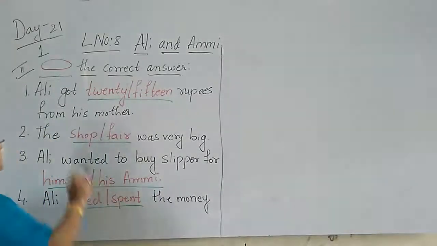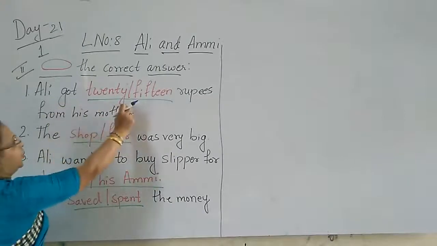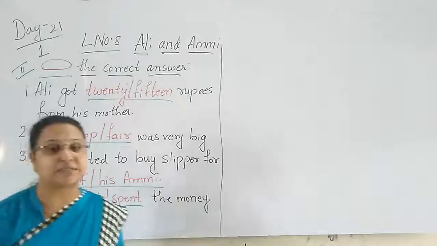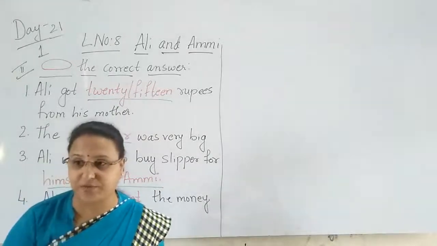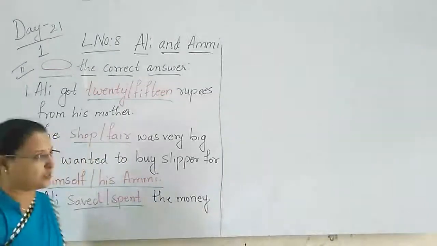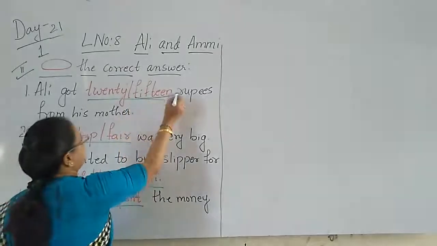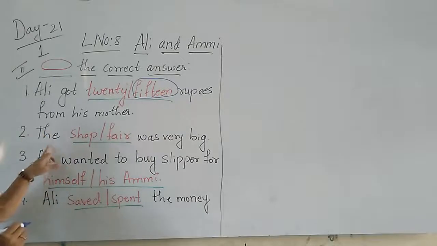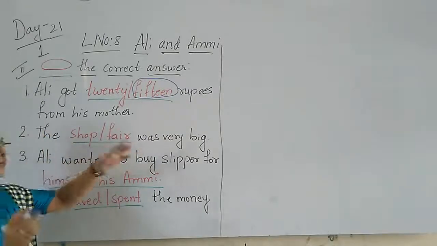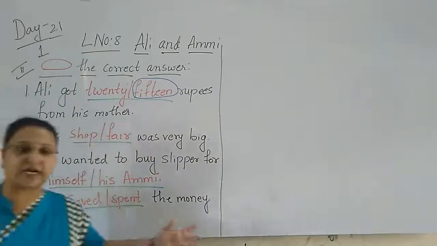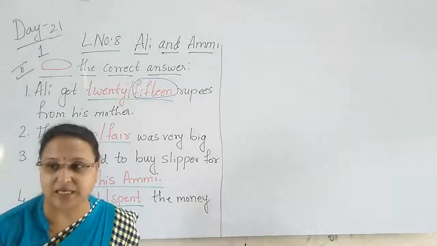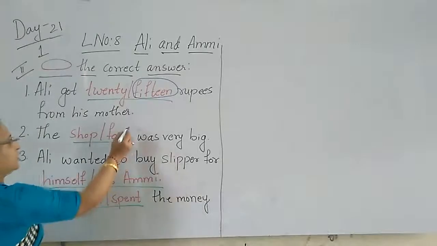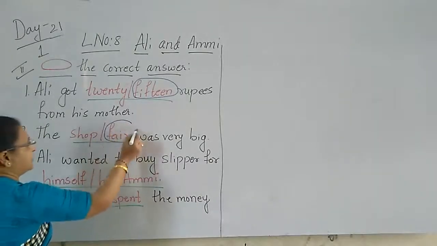So here, Ali got 20 or 15 rupees from his mother. How much money had his mother given to Ali when he was going to the fair? 15 rupees. So circle this 15. The shop or fair was very big. Where had he gone to buy the slippers for his mother? For the shop or for the fair? For the fair. So the fair was very big.